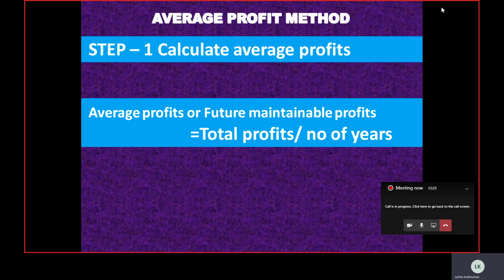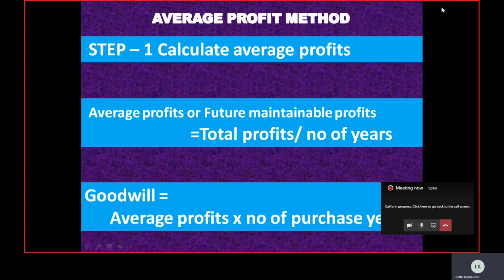In this average profits method, we are valuing the goodwill based upon the future. This is the reason it's called the future maintainable profits. So here in step 1, we have seen how to calculate the average profits, that is, the total normal profits divided by the number of years.